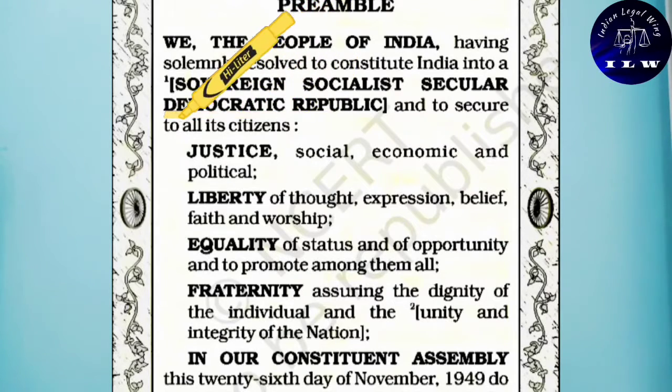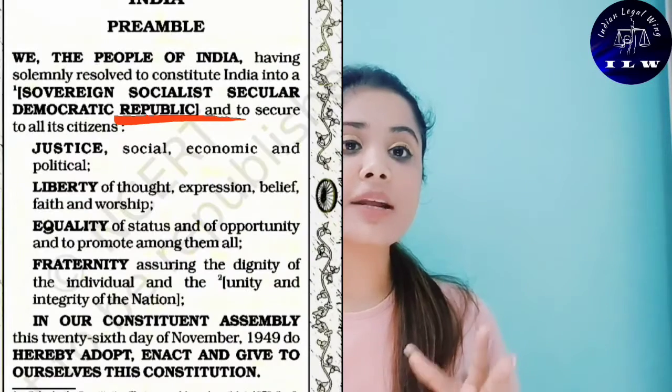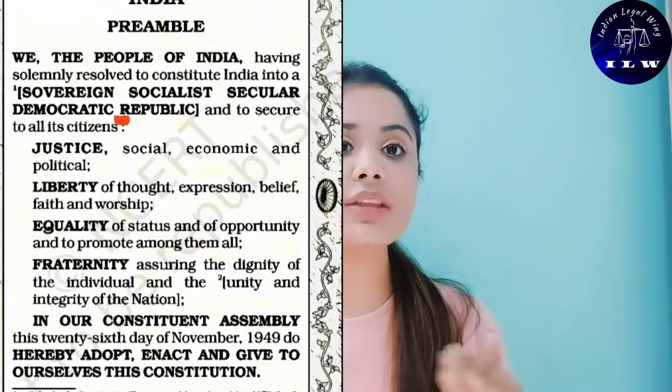Now the next keyword is democratic. Democratic means that the Constitution of India has an established form of government which gets its authority from the will of the people of India expressed in an election. The last keyword is republic. Republic means that the head of the state is elected by the people. In India, the president is the elected head of the state.